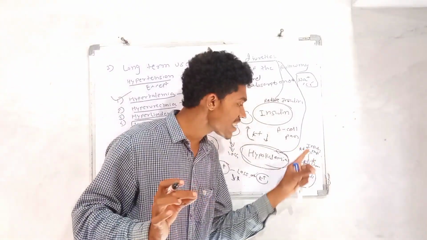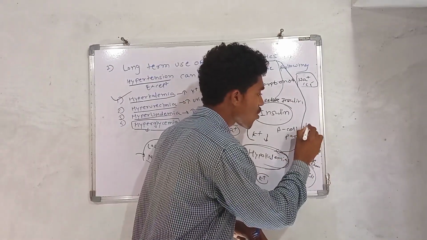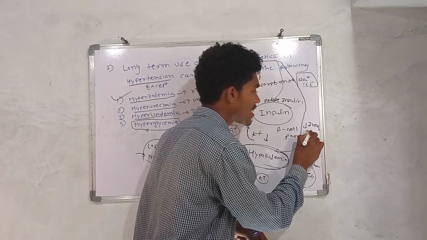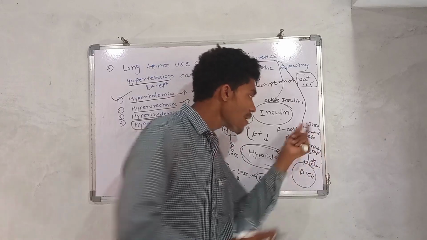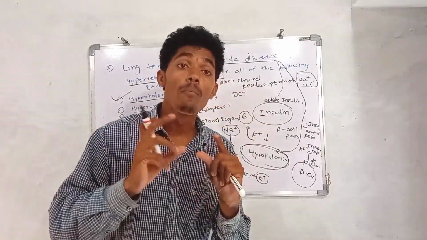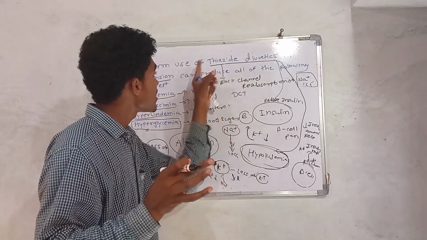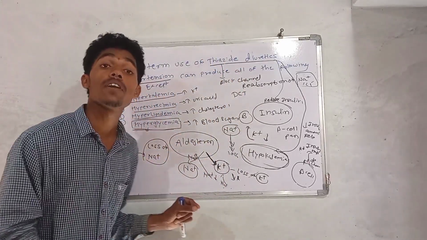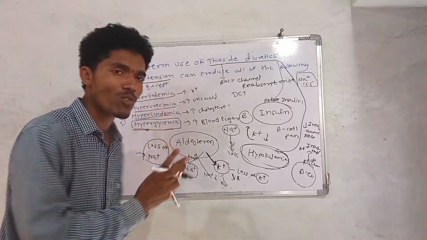So a lesser amount of insulin is going to be released, and if less insulin is released, the blood glucose level is going to be increased. That's why thiazide diuretics also show the effect, that is hyperglycemia. Okay, that is the discussion about this MCQ.